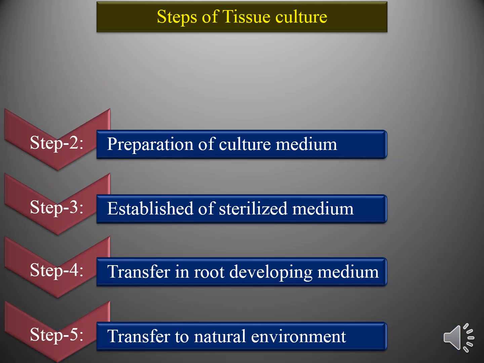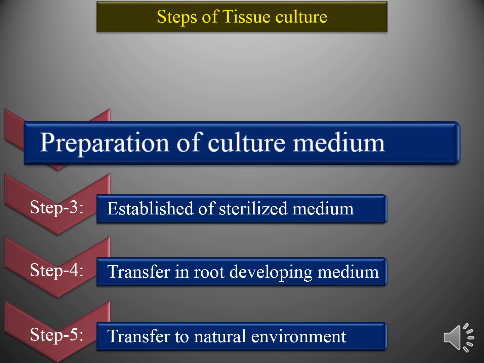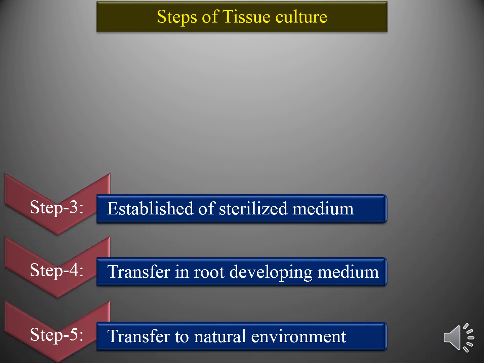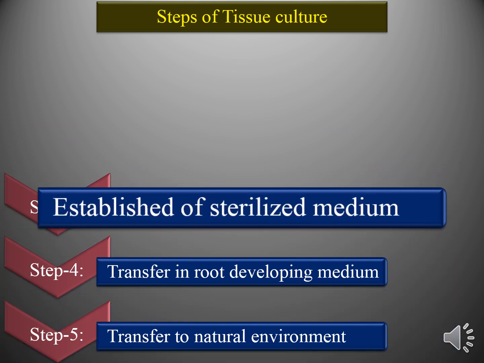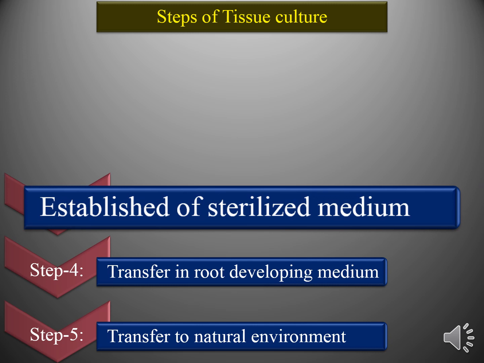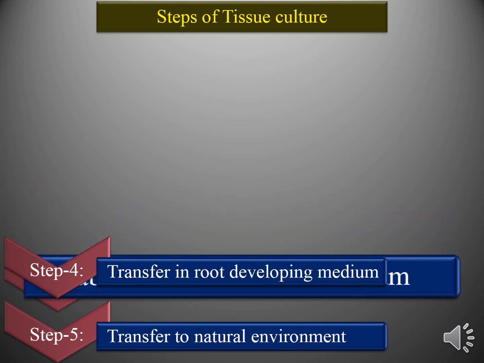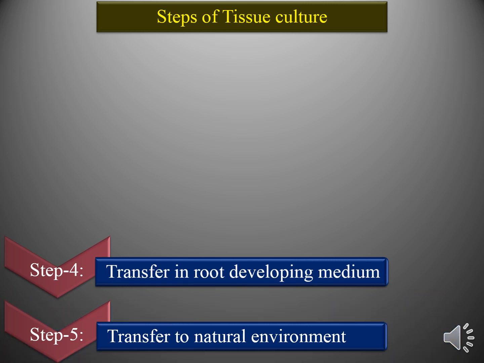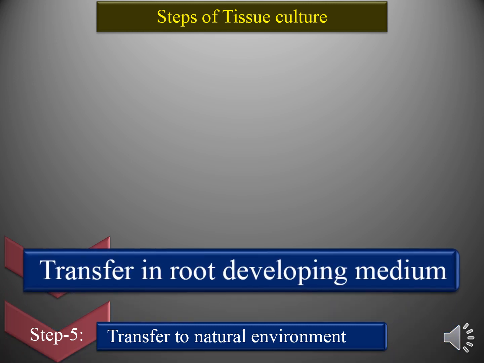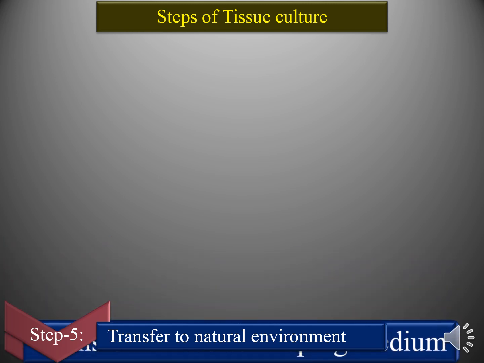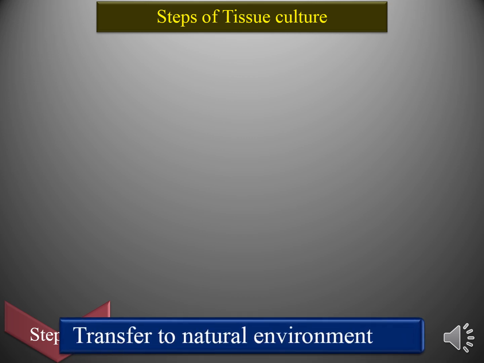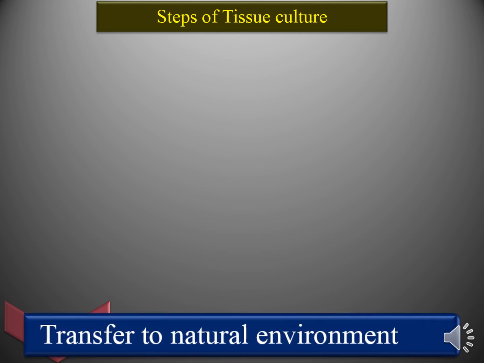And now step 2, preparation of culture medium. After collecting tissue, that means explant, this tissue is to be kept in culture medium. Establishment of sterilized medium. The prepared culture medium is to be sterilized, keeping it in the autoclave machine. Transfer in root developing medium. This step is to be applied in tissue culture after a certain time. Transfer to the natural environment is the last step of tissue culture.